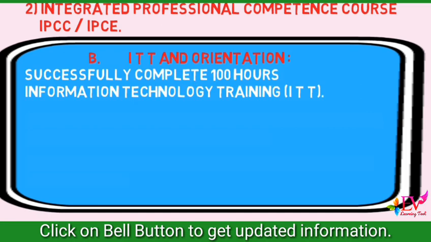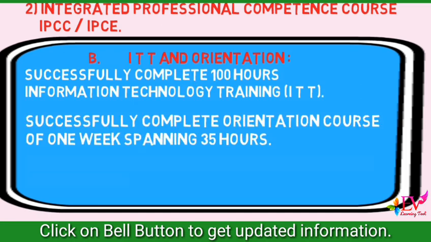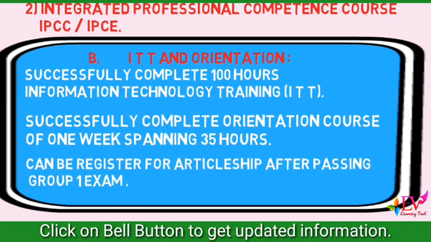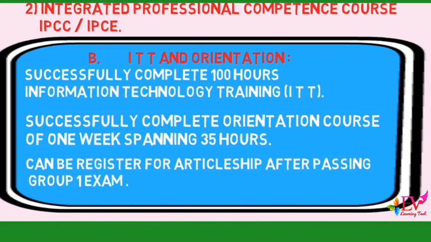B. ITT and Orientation. Candidates should successfully complete orientation and ITT before registering for articleship. Candidates should complete 100 hours of Information Technology Training, ITT, and a 1 week, 35 hour orientation course. The course covers topics such as personality development, communication skills, office procedure, business environment, general commercial knowledge, etc. Note, you can complete ITT and orientation at any time before registering for articleship.